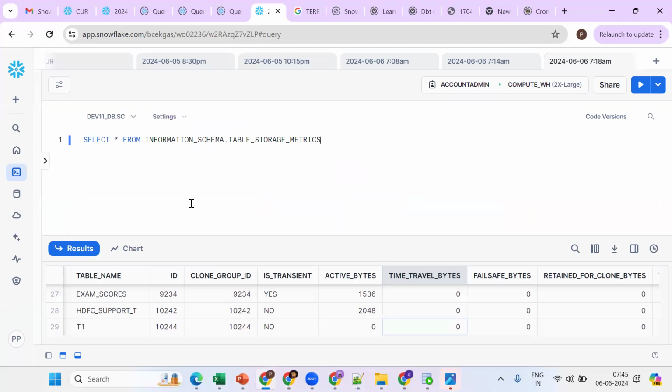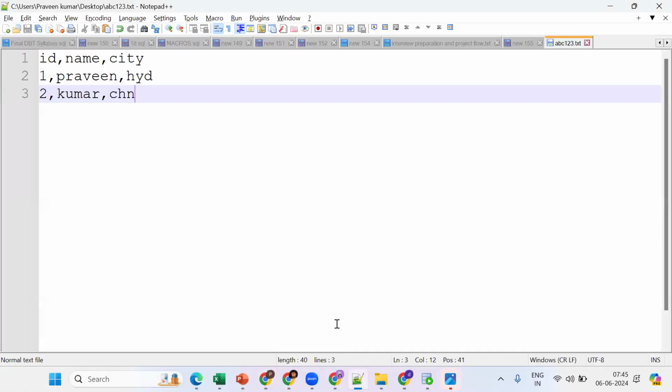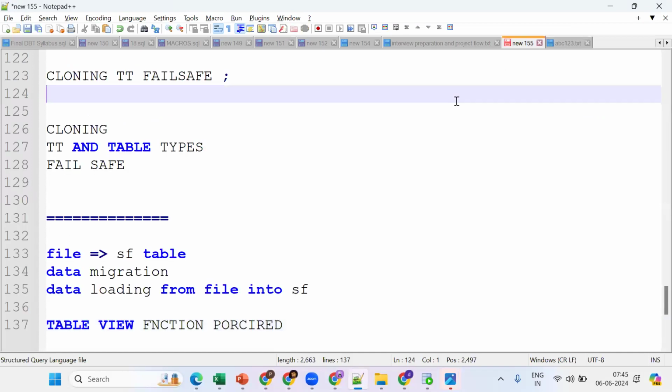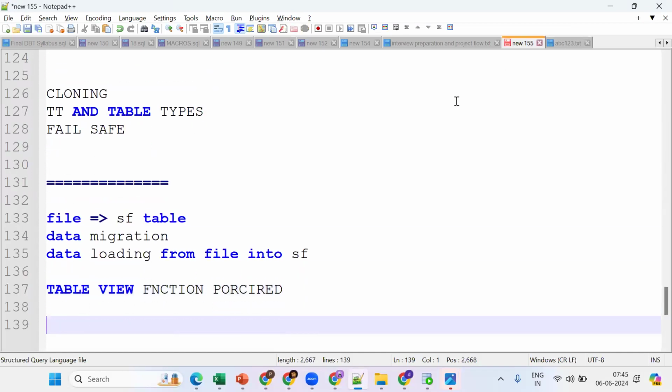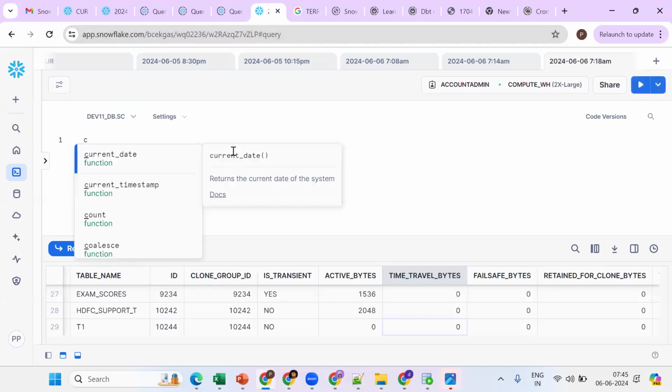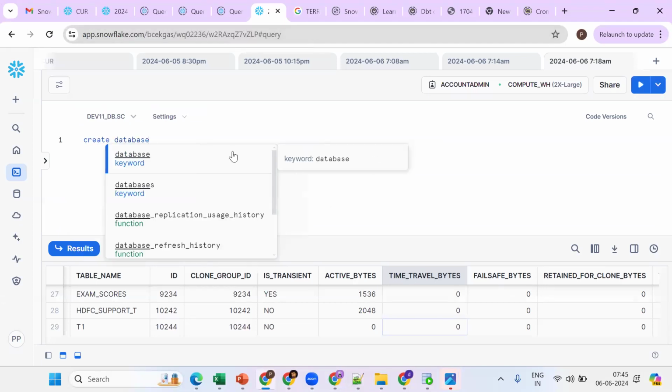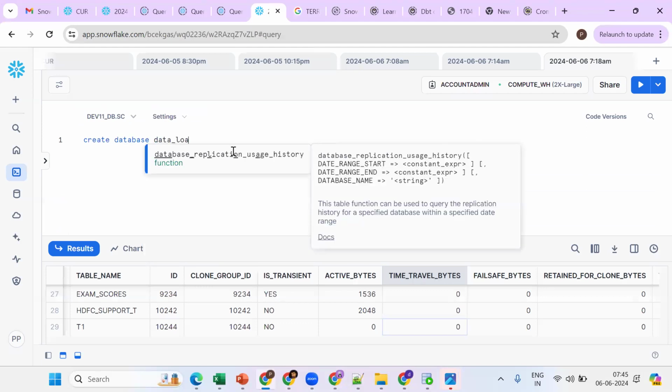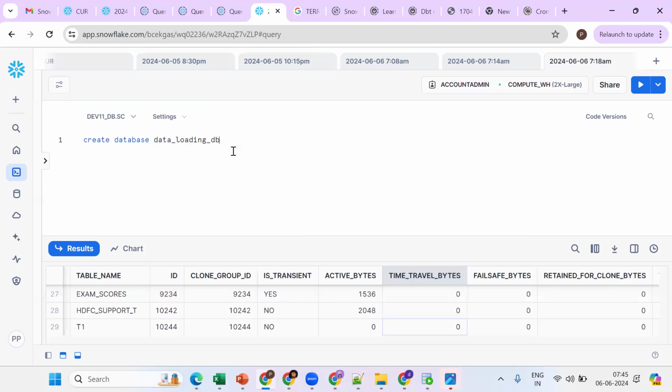First, if you want to create any database objects, we should have a database and a schema. So first create one database: create database data loading DB.